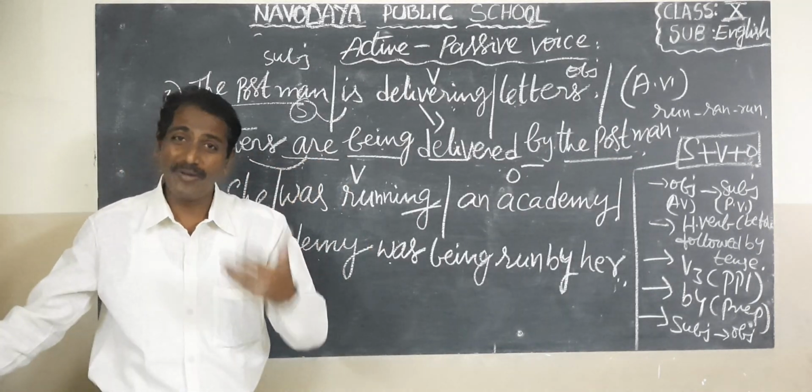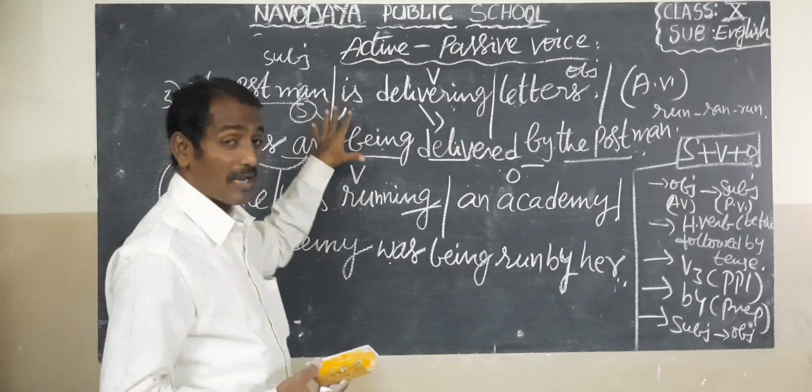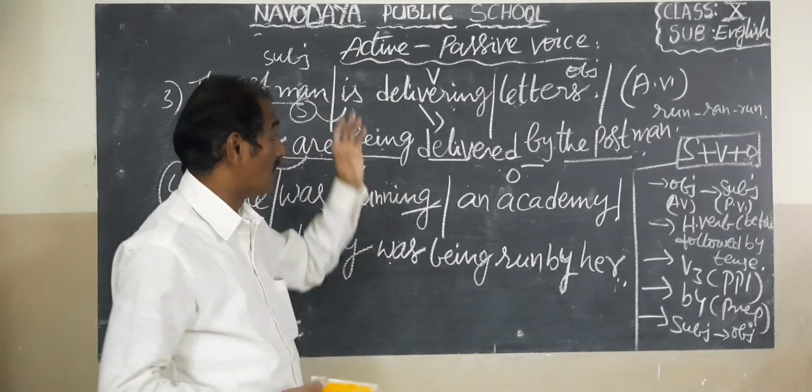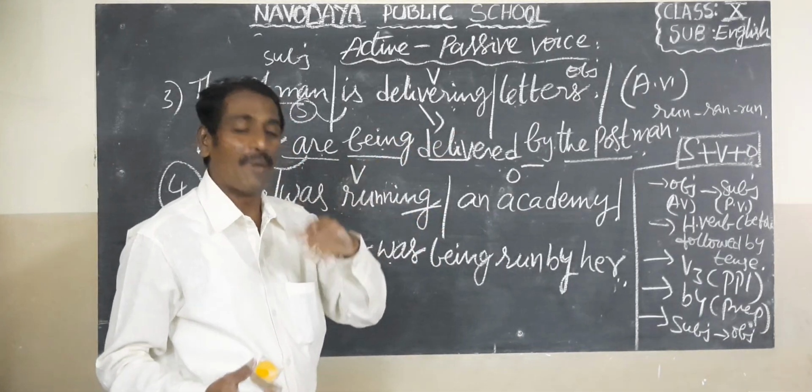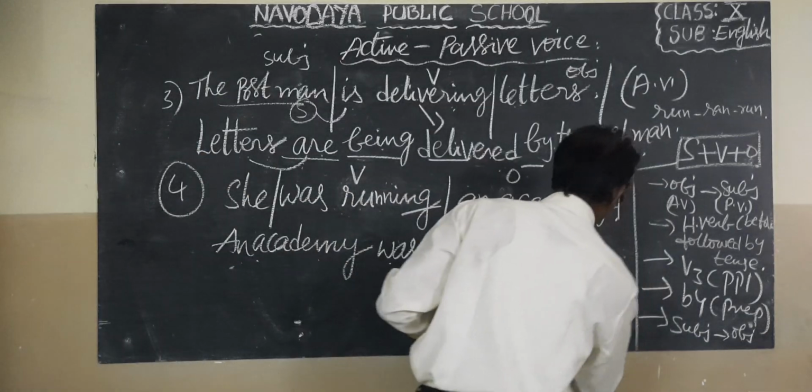Next, perfect tense, children. Okay, I explained present simple, past simple, present continuous and past continuous tense. And next is perfect tense, children.